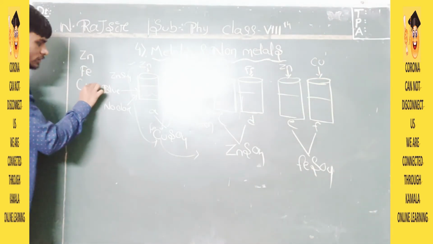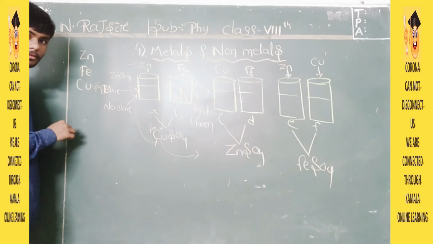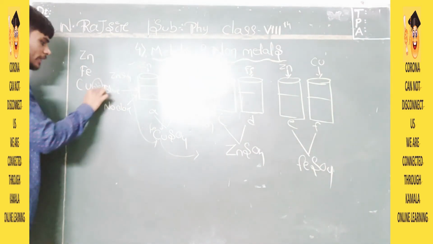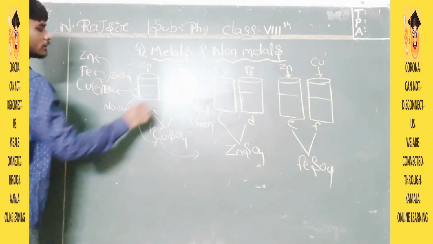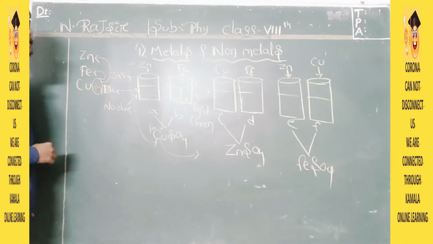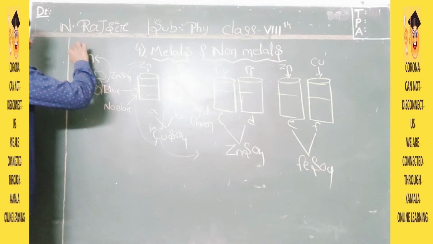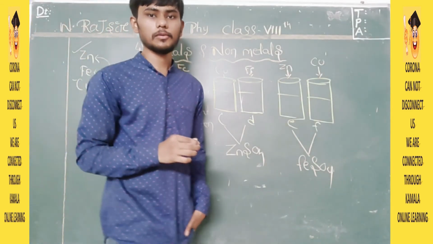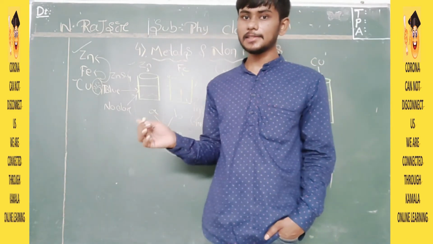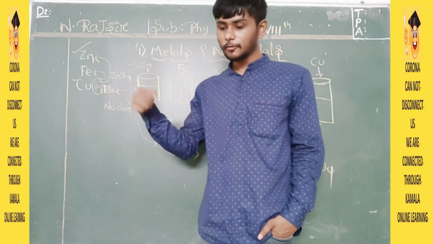Here copper sulfate was there before, but this sulfate is now with ferrous, and after that this sulfate with zinc. Here copper has been kicked out in both cases. Why? Because the more reactive metal will remove the less reactive metals from their compounds.